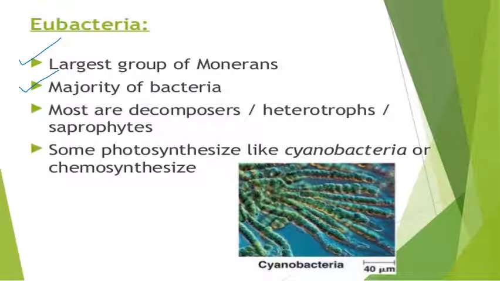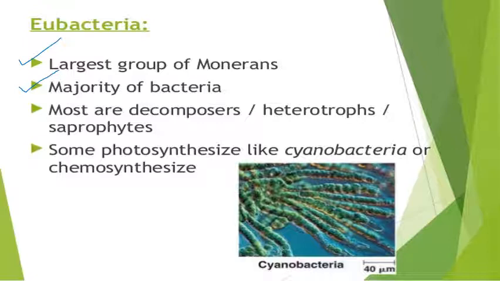Most are decomposers, heterotrophs and saprophytes. Most of them are decomposers: whatever materials are being decomposed, they dwell there and decompose that very material, either made of protein, carbohydrates or some other biomolecules. The degradation or decomposition of these biomolecules takes place by these Eubacteria, and they are heterotrophs. Saprophytes and heterotrophs are already known to you.